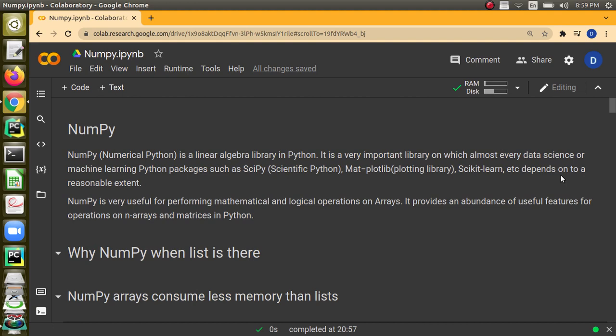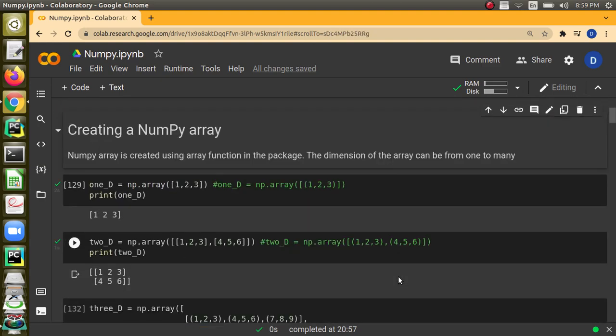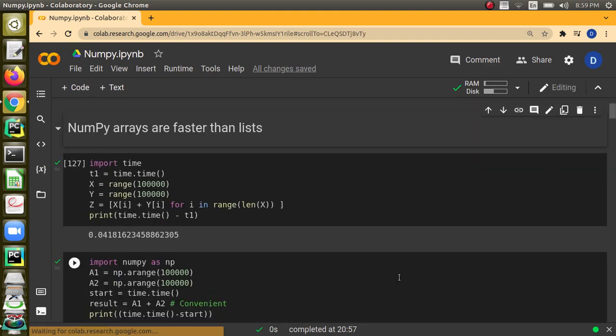so on. We have a lot of options to do operations on arrays as well as matrices, and it is very much similar to a list. So a question may arise: why should we have a NumPy array when we have already got a list?